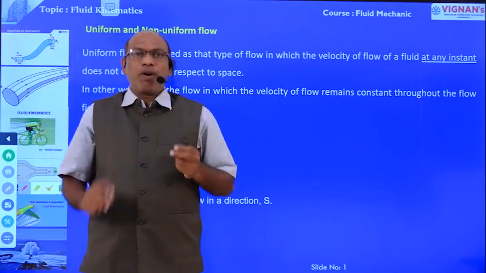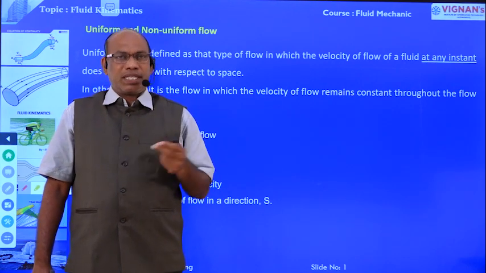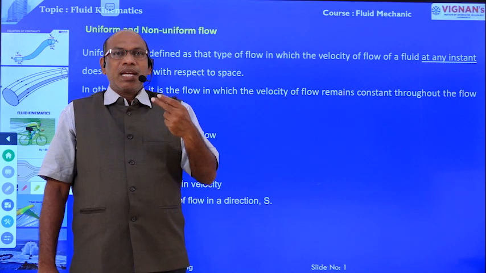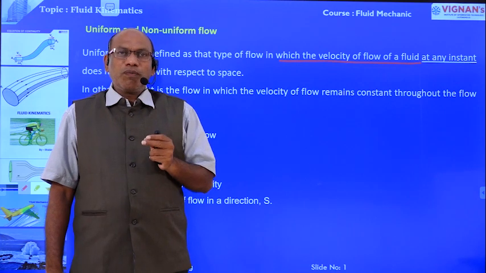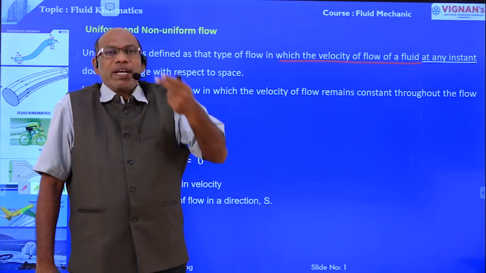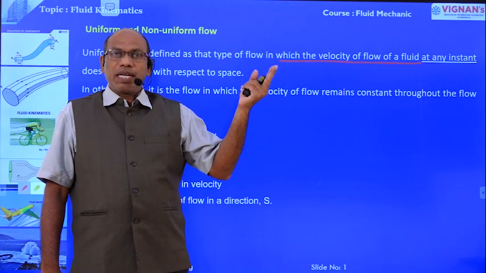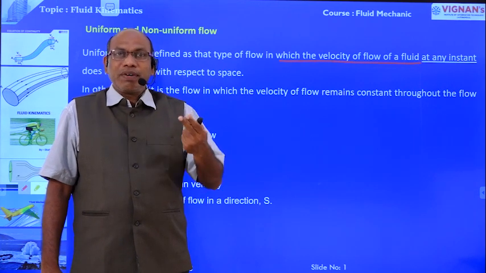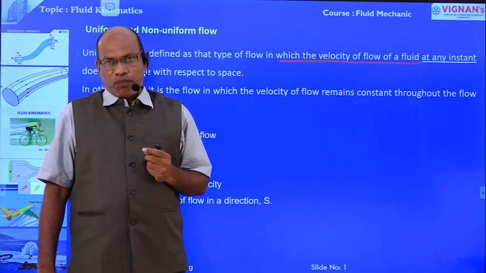Uniform flow is one type of flow in which the fluid parameters, basically we are going to take the velocity here, at a given time do not change. Uniform flow is defined as the type of flow in which the velocity of flow at a given instant does not change with respect to space. In steady flow it is with respect to time, in uniform flow with respect to space.